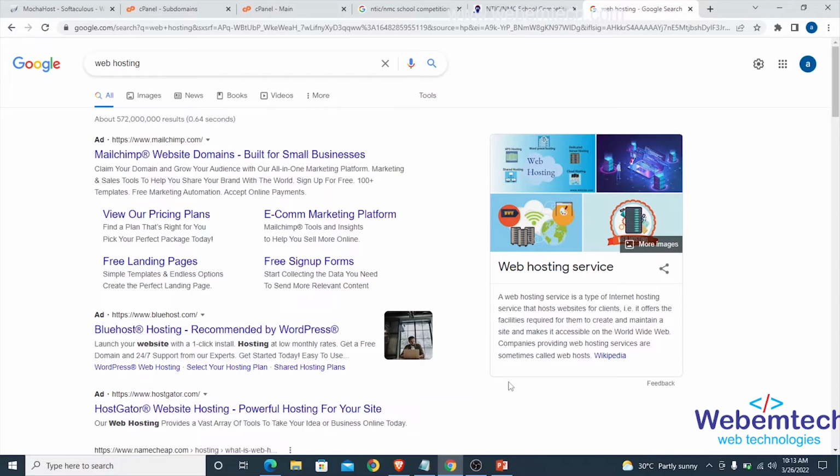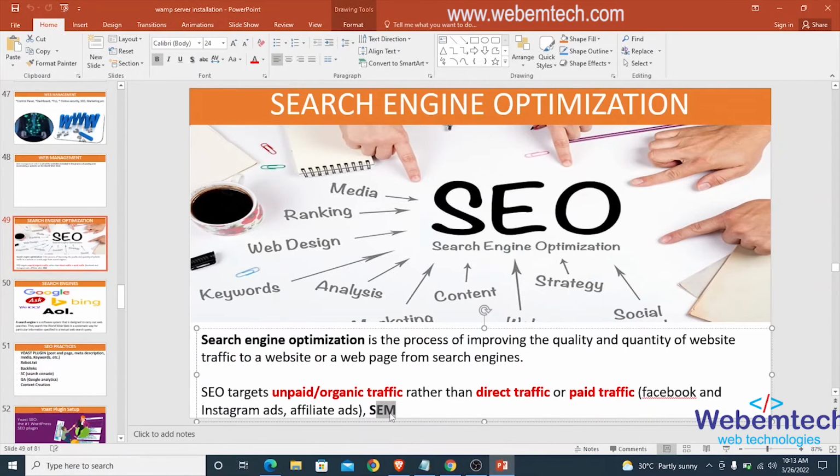Alright, so basically here some website owners go to search engines like Google to pay in order for the content of their website to appear at the top of their search engine result page. But right here, we're not talking about SEM. We're not talking about Instagram and Facebook ads. We're not talking about affiliate ads. We're not talking about direct traffic. We are talking about organic or unpaid traffic.